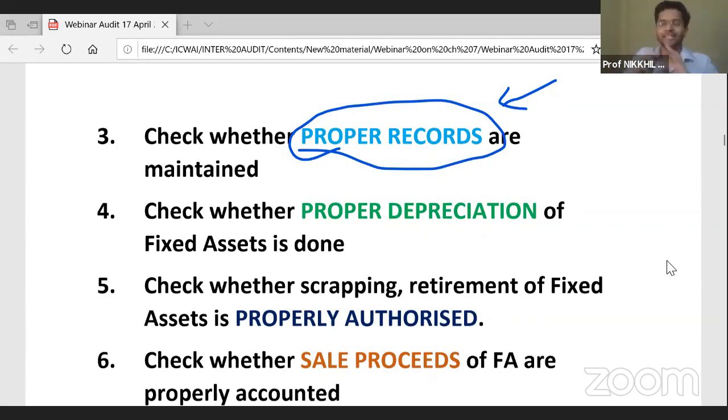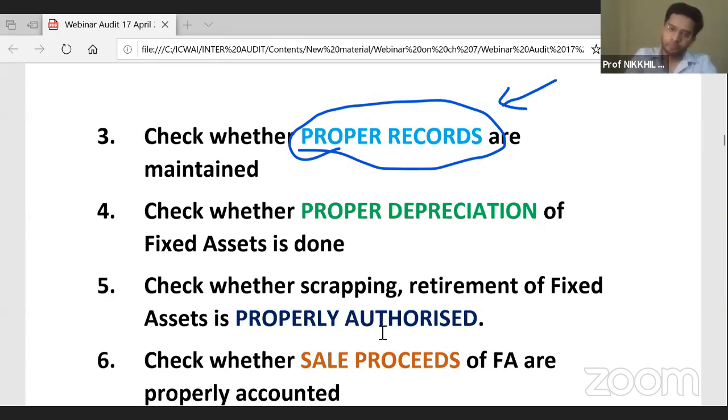So whenever the asset is ready to use, even if you have not started using it, you will apply the depreciation, because depreciation is applied under two conditions. One, when the asset is used, because of wear and tear, depreciation is allowed. Second is efflux of time. What is efflux of time? Passage of time. So if time is passing by, then also your asset will be depreciated, and depreciation can be applied on that particular asset.